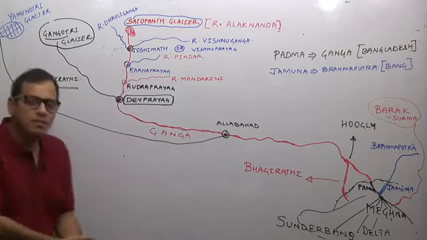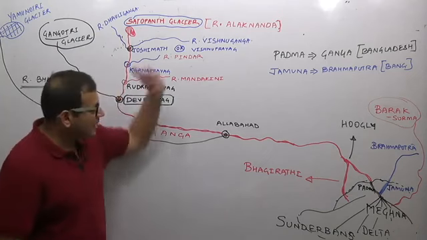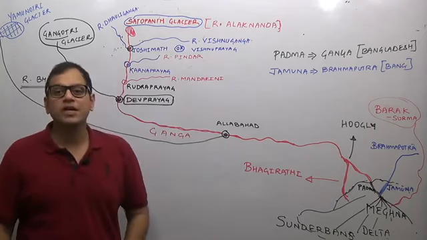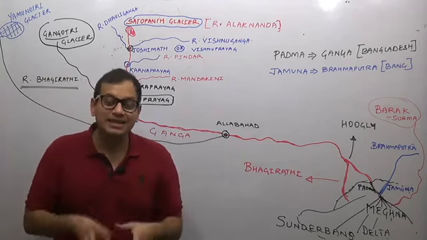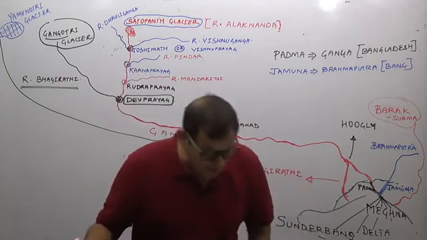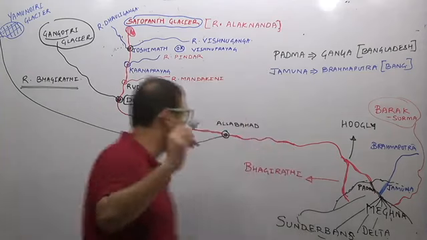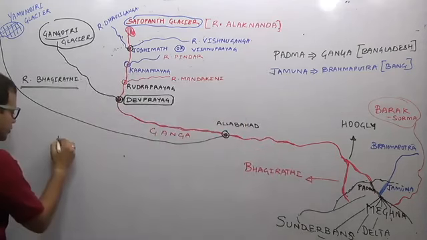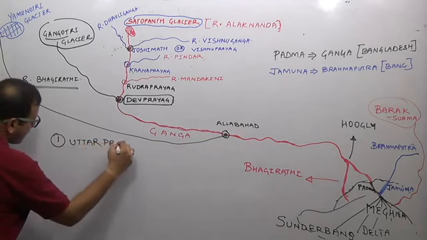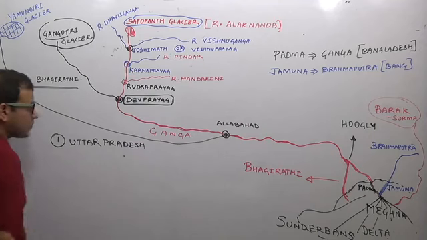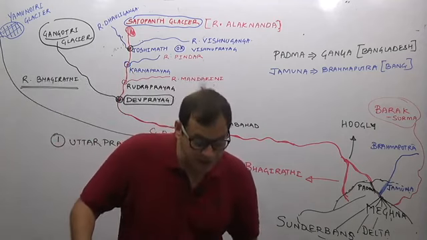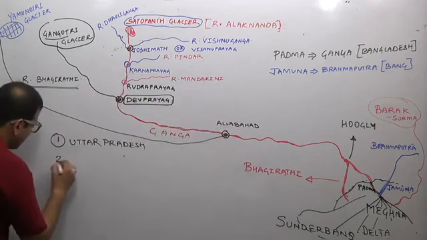River Yamuna will have some tributaries. Ganga will have some tributaries which are from the north, and some from the peninsular region also. We will do that in the next lecture. But remember that river Yamuna flows through numerous states of India, out of which it flows maximum through Uttar Pradesh. The maximum region through which river Ganga flows is through Uttar Pradesh. Then comes West Bengal, and then comes Bihar.